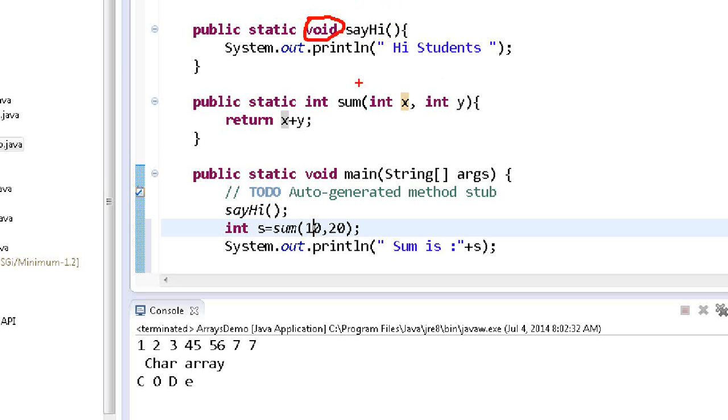Here another important thing is x and y. Those are called arguments. Arguments are the values you are passing to your function. Those are called arguments. Any doubts?